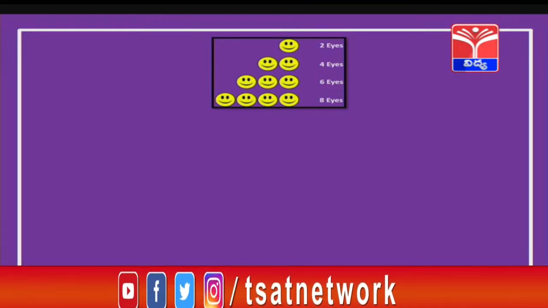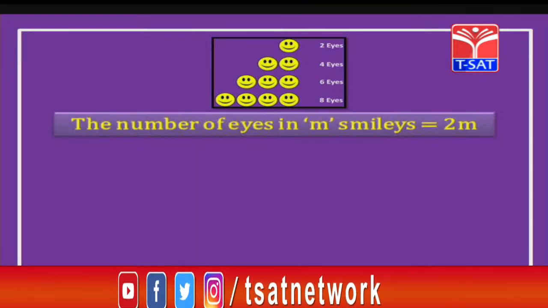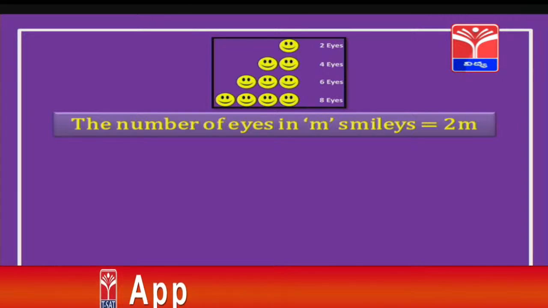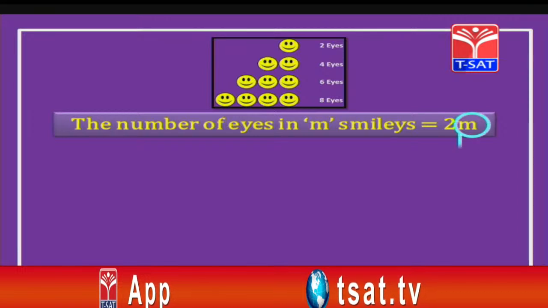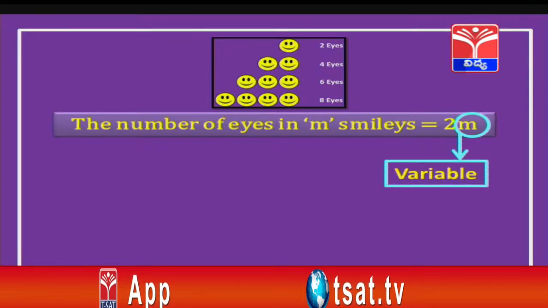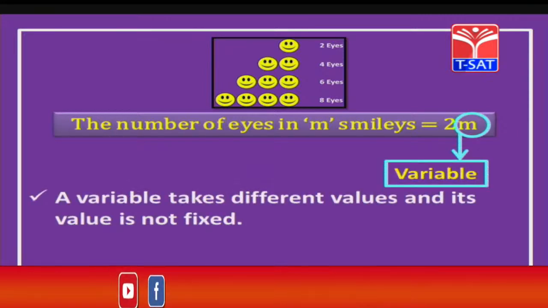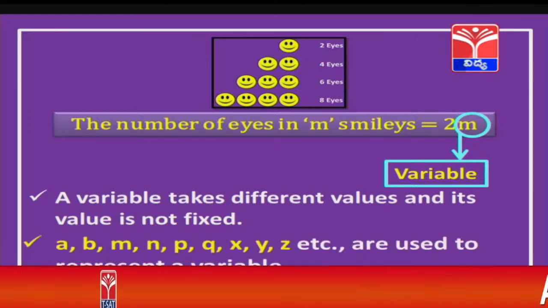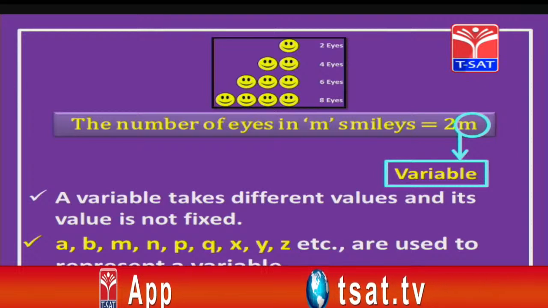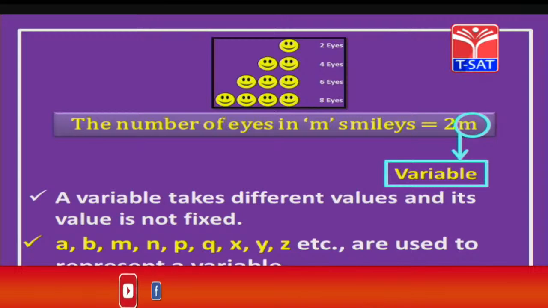Now, take a look at the pattern we have just seen. We got the number of eyes in m smileys as 2m, children. Now, this m is called a variable. A variable is a quantity that takes different values and does not have any fixed value, and these variables are represented by letters of the English alphabet. You can use M or A, B, P, Q, X, Y, any alphabet, children.